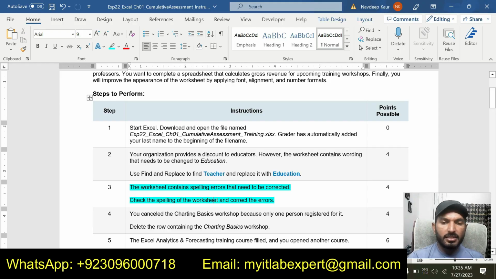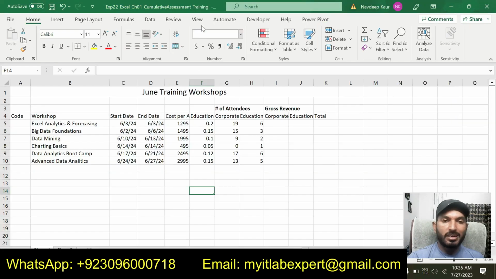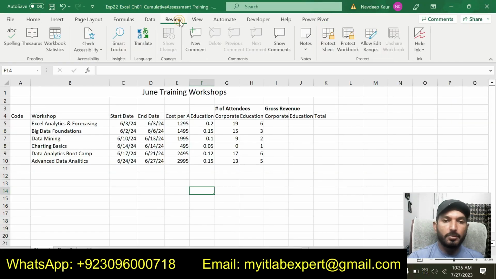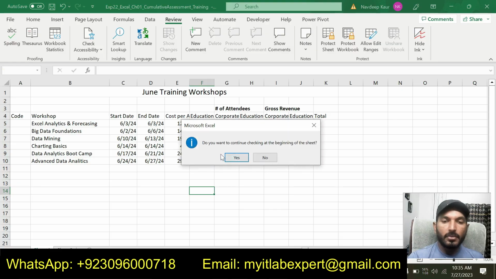The worksheet contains spelling errors that need to be corrected. Check the spelling of the worksheet and correct the errors. Now we are supposed to correct the spelling errors in the worksheet. We can simply do this by going to the Review tab and using the Spelling tool to check the spelling of the worksheet. So simply click on the Review tab and click on Spelling.